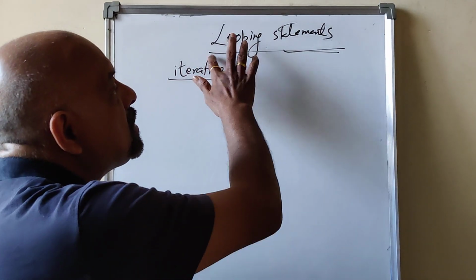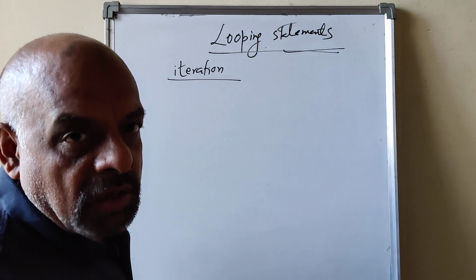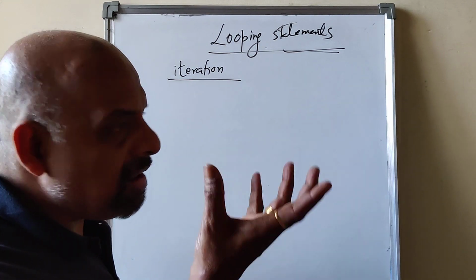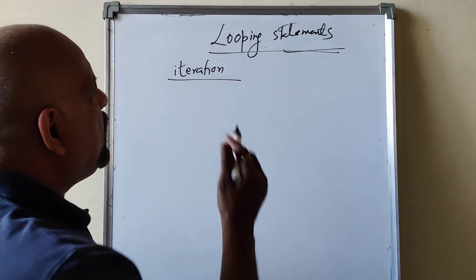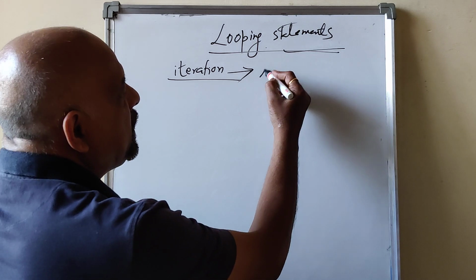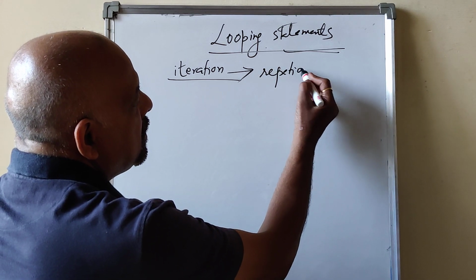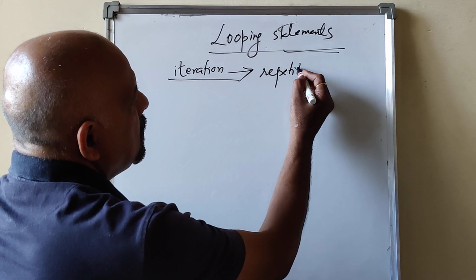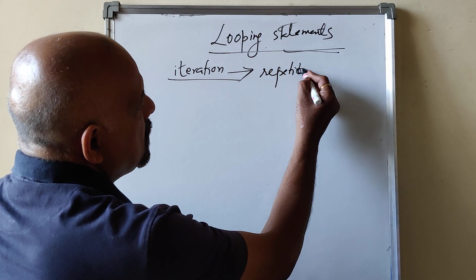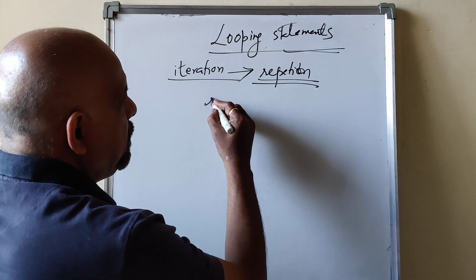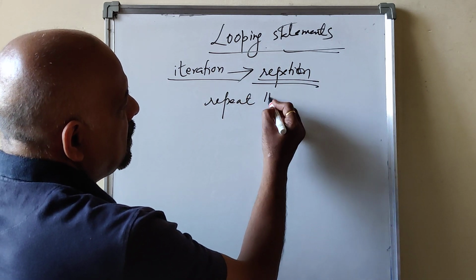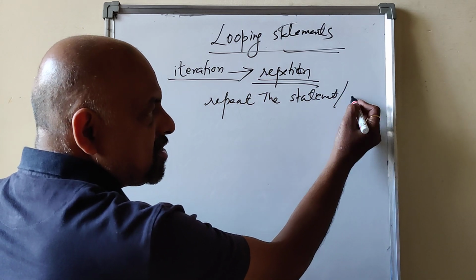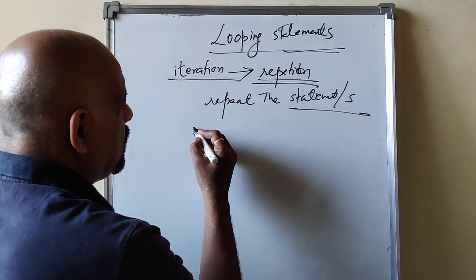So looping control statements allow you to repeat the same piece of code again and again, as long as some condition is true. What is iteration? Iteration is repetition: repeating the statement, instruction, or block of statements repeatedly.